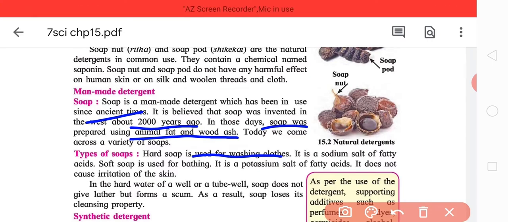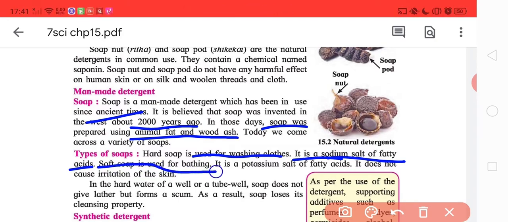It's a bit of a technical term if you know that. It's a sodium salt of fatty acids. Basically, that sodium salt of fatty acids is not friendly for human skin, so one should not use washing soap for bathing. Soft soap is used for bathing. It's a potassium salt of fatty acids.